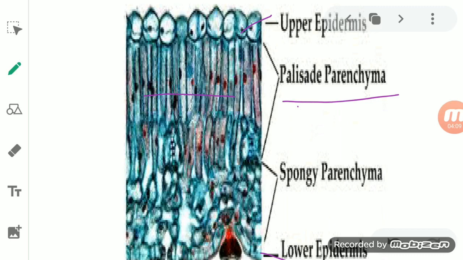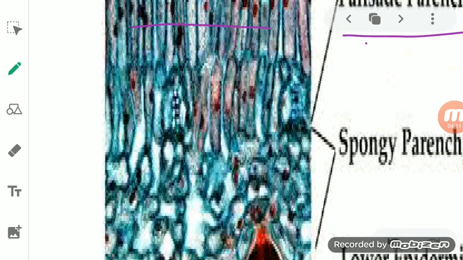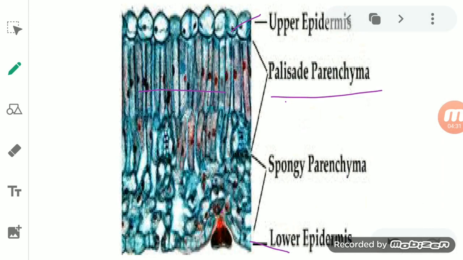While if you see just above the lower epidermis, the parenchyma is loosely packed. It is not compactly packed, and that's why such a type of parenchyma is known as spongy parenchyma.